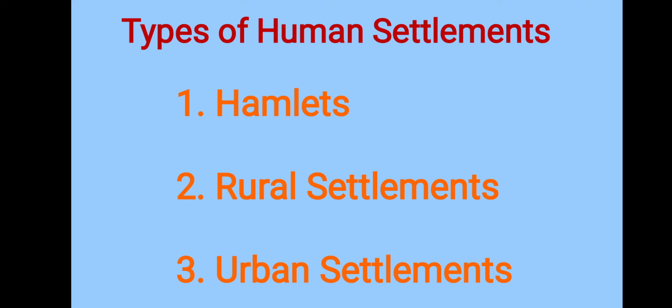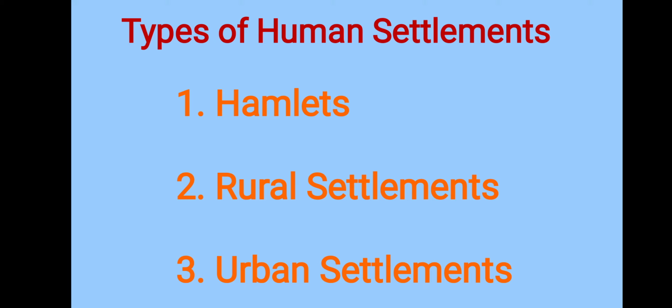The first one is the hamlet, the second one is the rural area, and the third one is the urban area or the urban settlement. The first one, hamlet, means a small pada, small village or wadi, tanda, which is situated in mountain regions. Very few people live in that area, and no facilities are there in that area. Electricity, roads, communication and development facilities are not provided. If provided, it is in a very small amount. Okay.